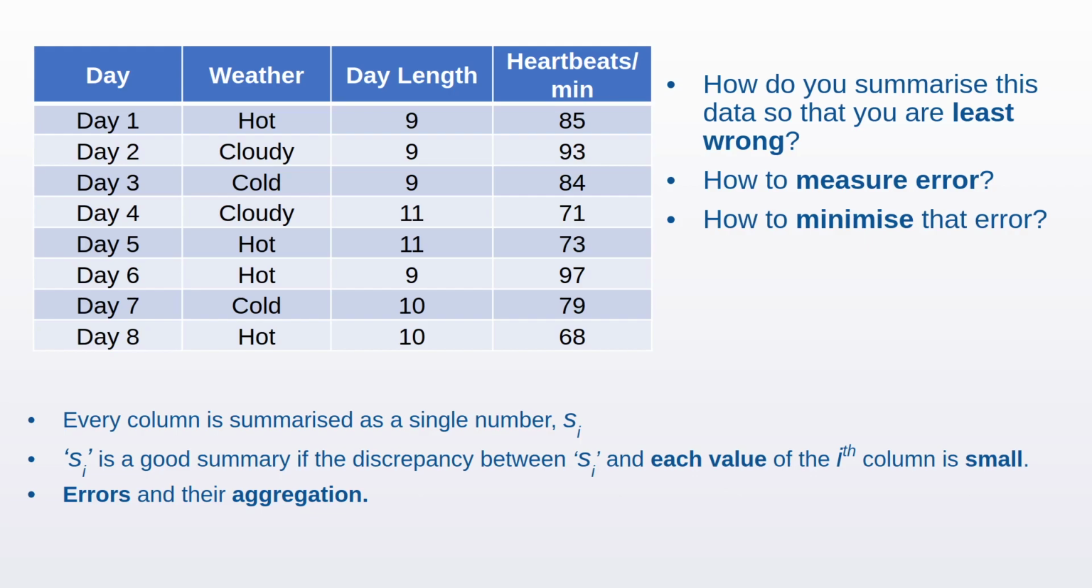We then have to figure out a way of combining these errors over the whole column. And if that aggregated error is small, then it means that we have a good summary statistic. Otherwise, if the aggregated error is large, we have a bad summary statistic.